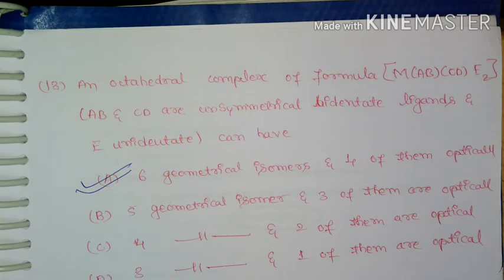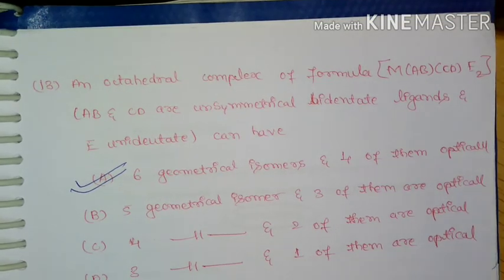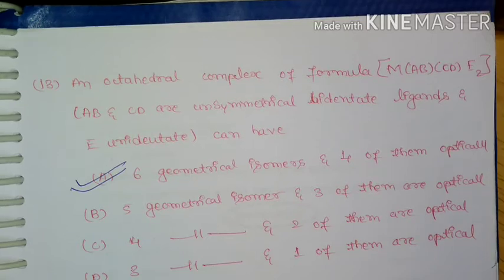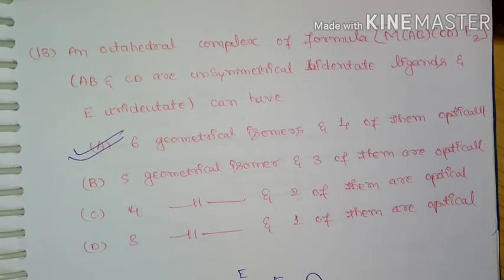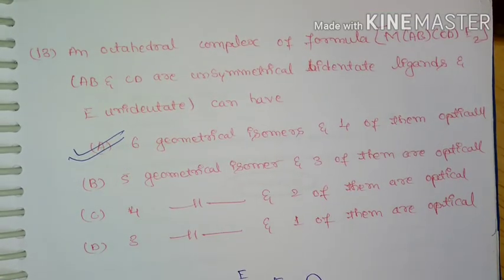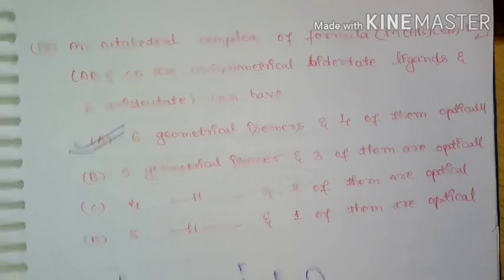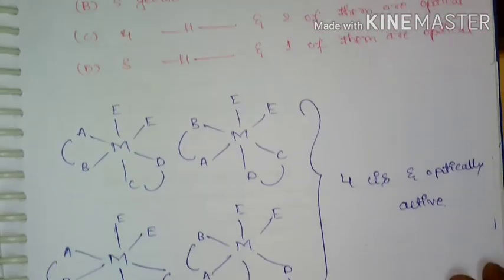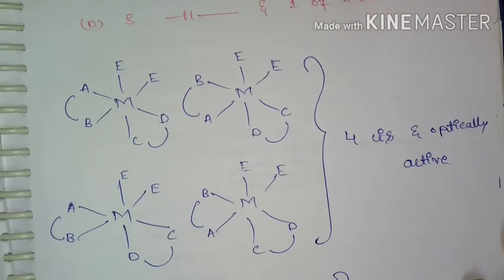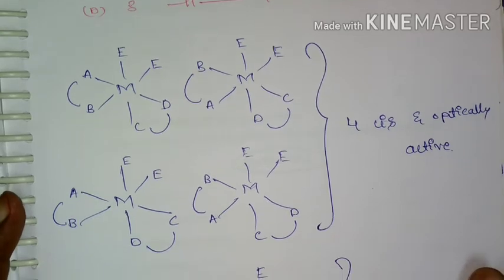Next question is an octahedral complex of formula M(AB)(CD)E2, where AB and CD are unsymmetrical bidentate ligands and E is unidentate. Option A is correct, that is 6 geometrical isomers and 4 of them are optically active. So here are the 6 geometrical isomers.